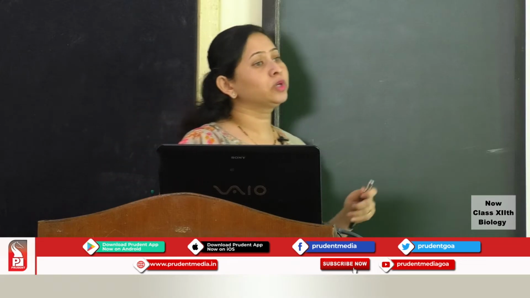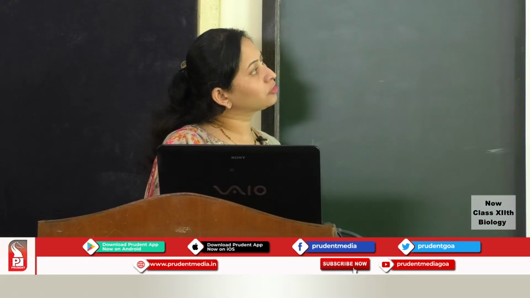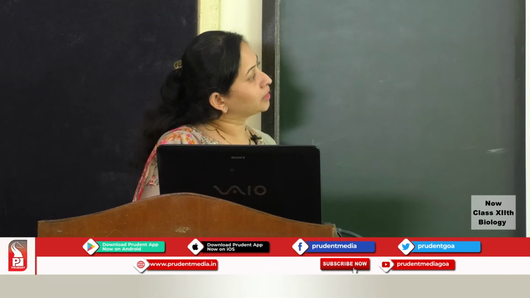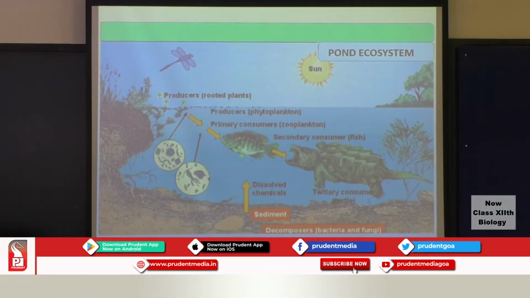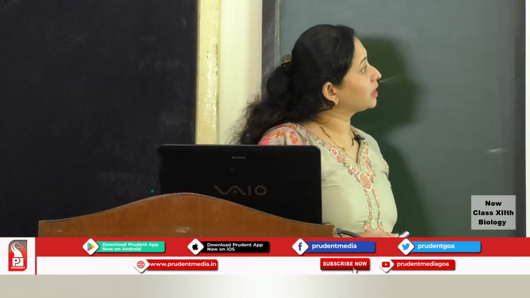Before coming to each component in detail, let us first have a look at an example of a pond ecosystem and try to understand the abiotic and biotic factors in an ecosystem. The abiotic factor will be the solar input from the sun. Then you will have the water body, which will have dissolved inorganic as well as organic salts. There will be a rich layer of soil at the bottom of the pond, etc. Coming to the biotic factors, there will be producers.